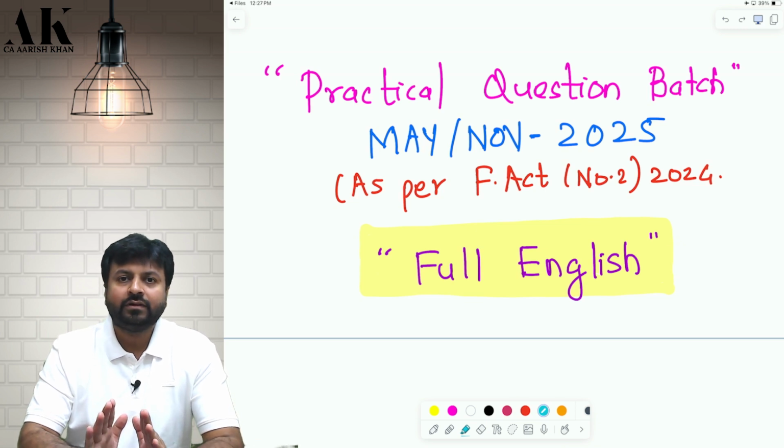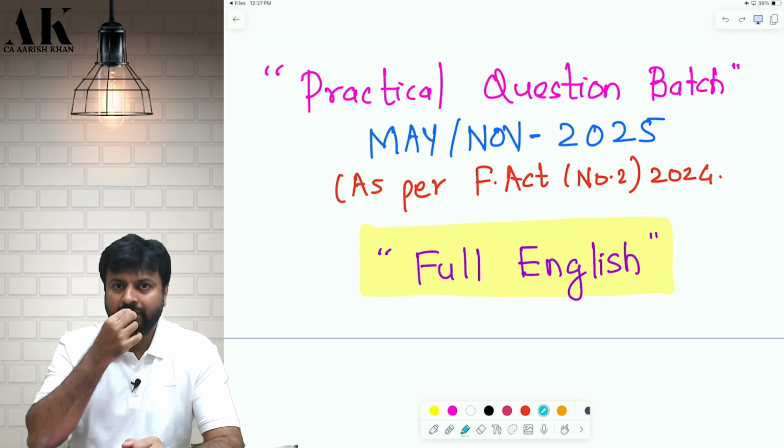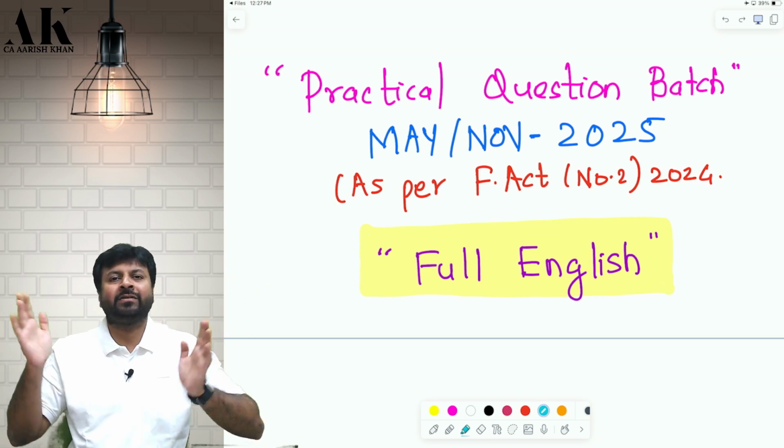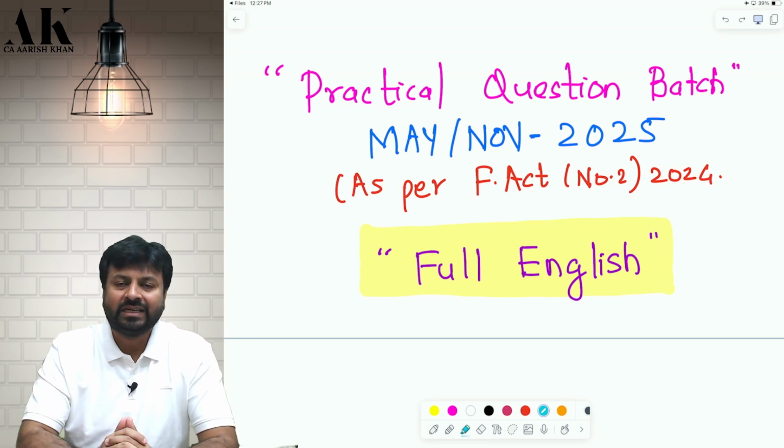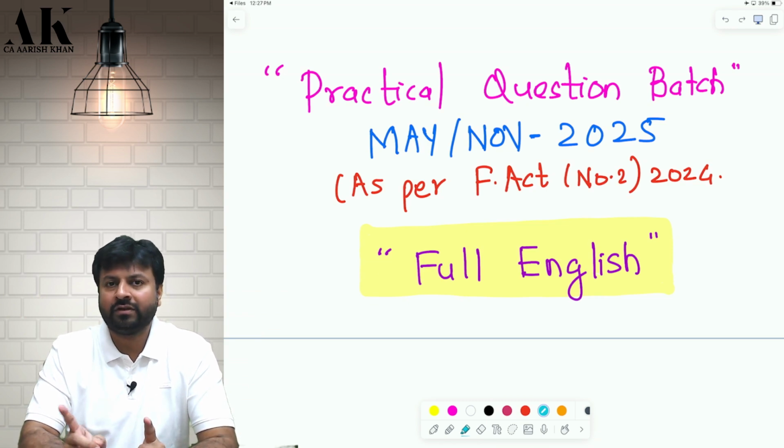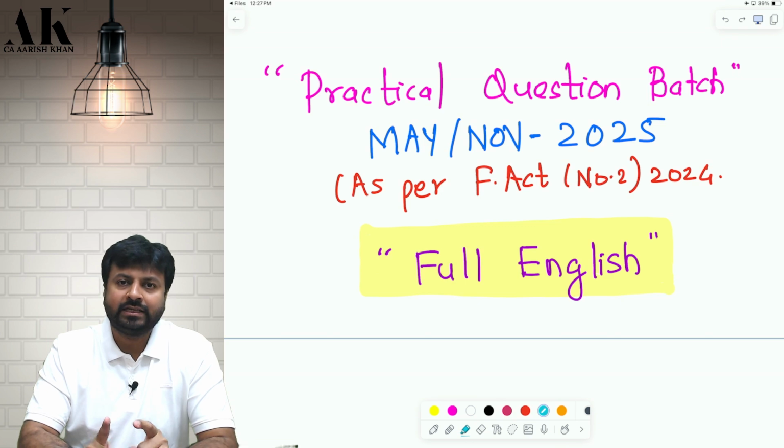So if you have mistakenly taken this batch without ever touching direct tax in CA Final, then this is not going to help you. Let me tell you very clearly, which we have already written on the website also, that this batch is for those students who have not done enough questions in their lectures. So if you have not done enough questions, come to us, we will solve for you.